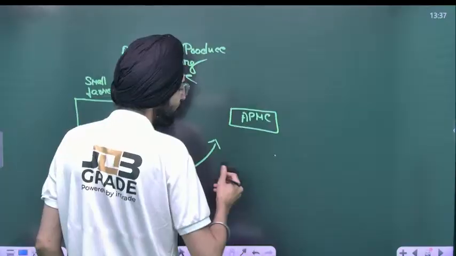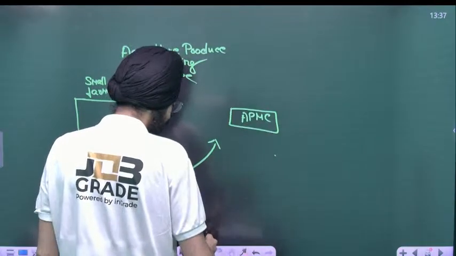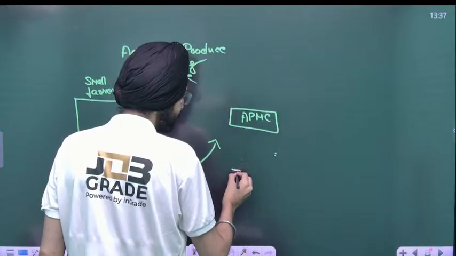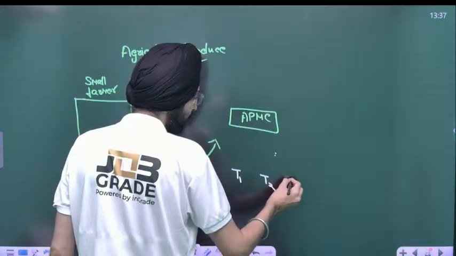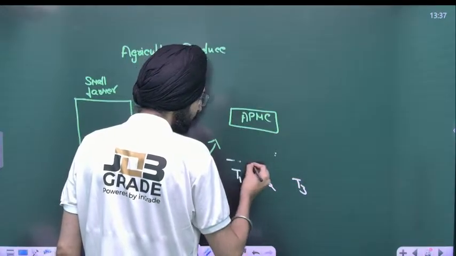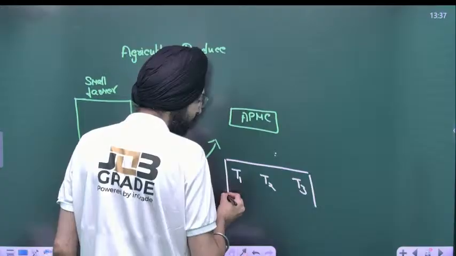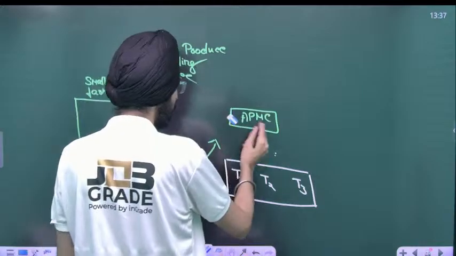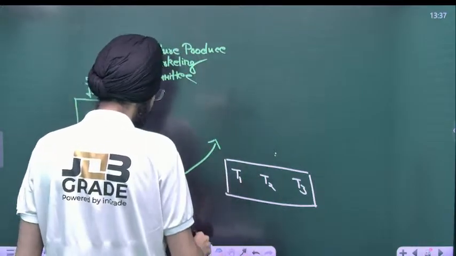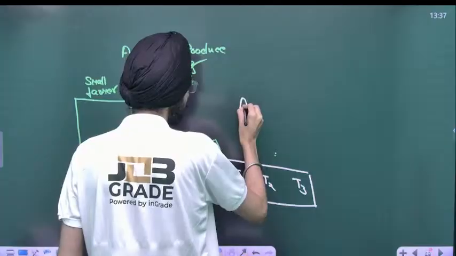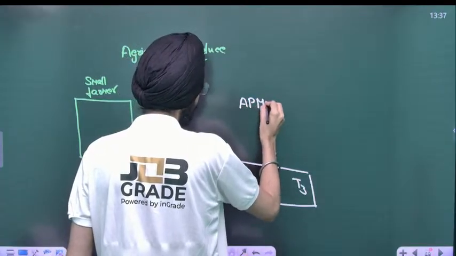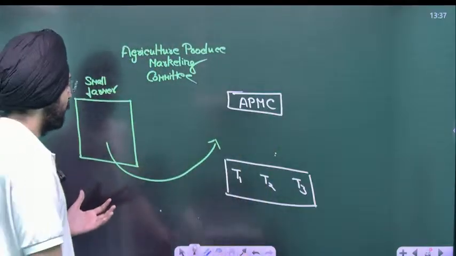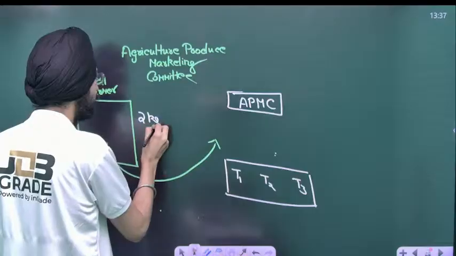Say there are a lot of traders, but we take the example of 3 traders, T1, T2, T3. The farmer has 2 kg of tomato.